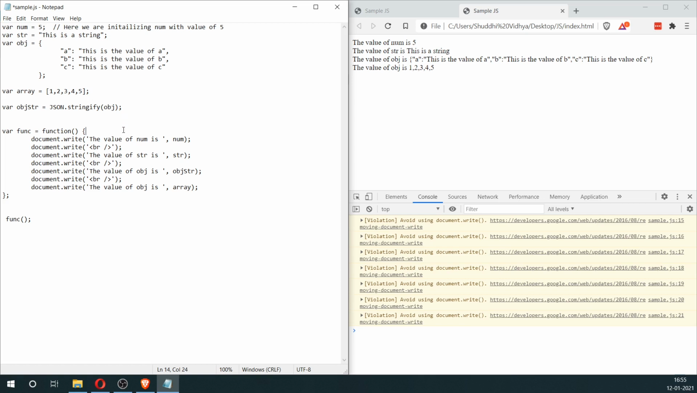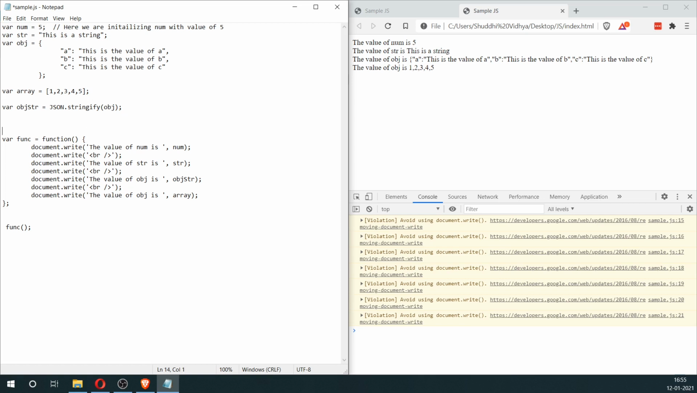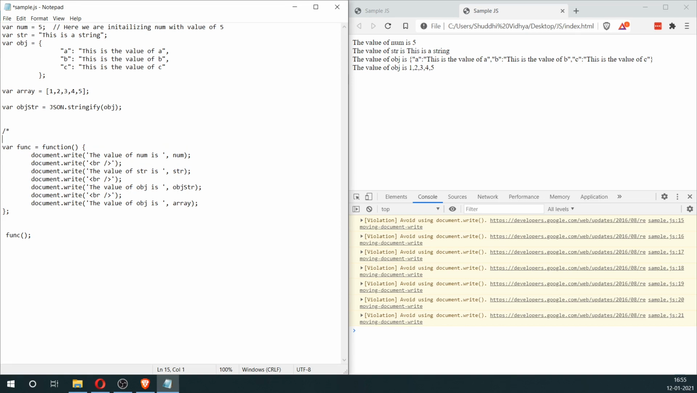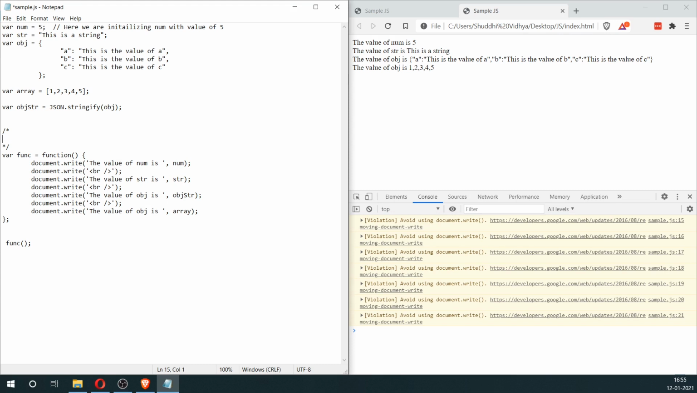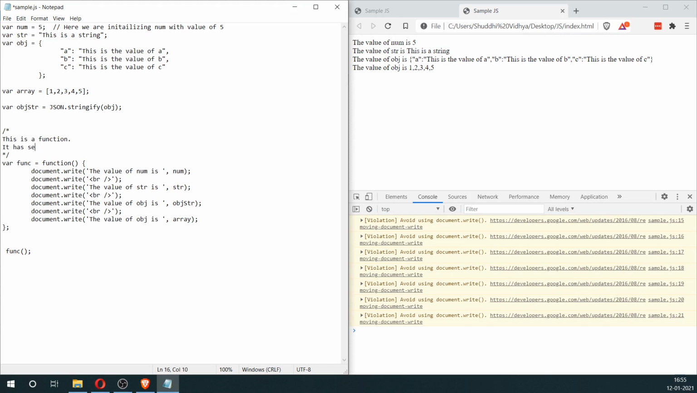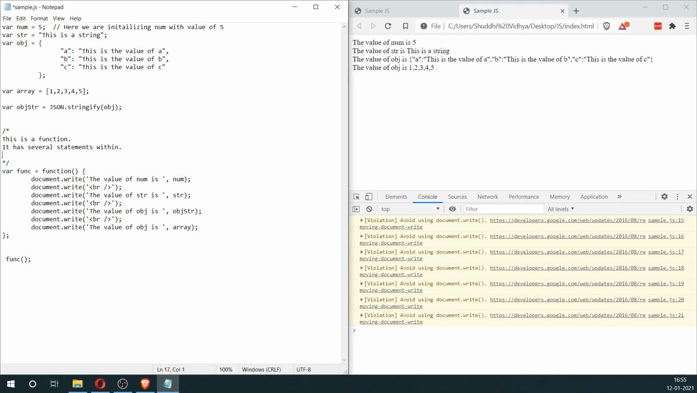And similarly, let's say that you have something more elaborate to say about this function. So you will do this, and within these you can write whatever you want. This is a function. It has several statements within. It's stored in the name func. Like this, you can add multiple lines of comment and it won't get executed. So this is what comments are, and the syntax is clear.